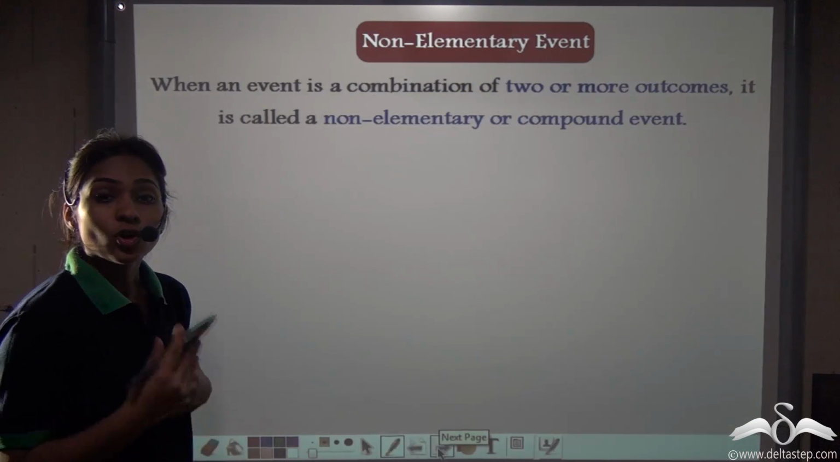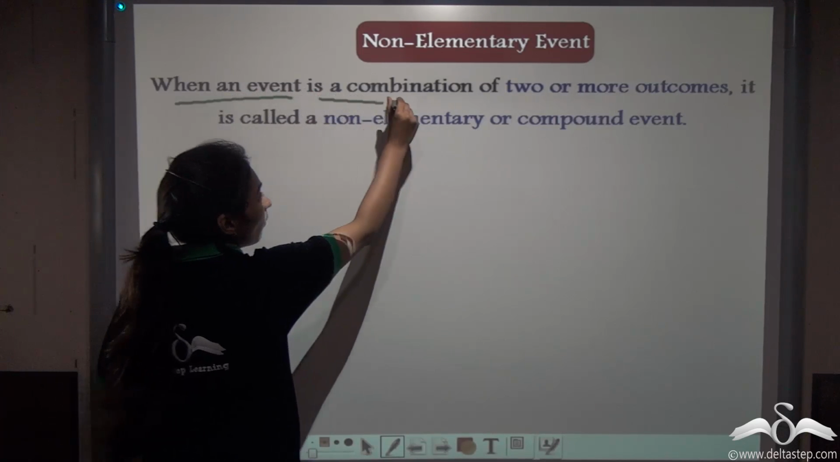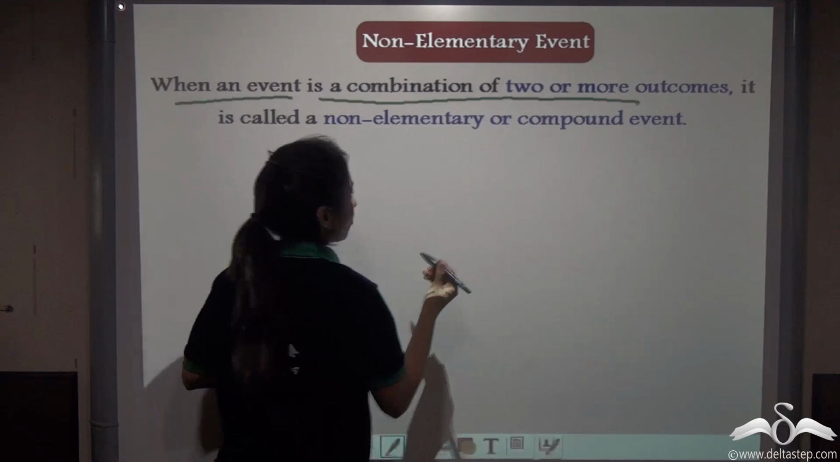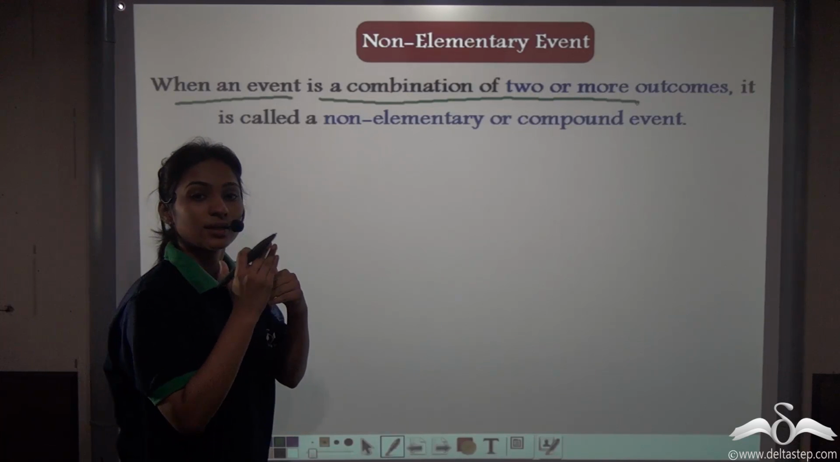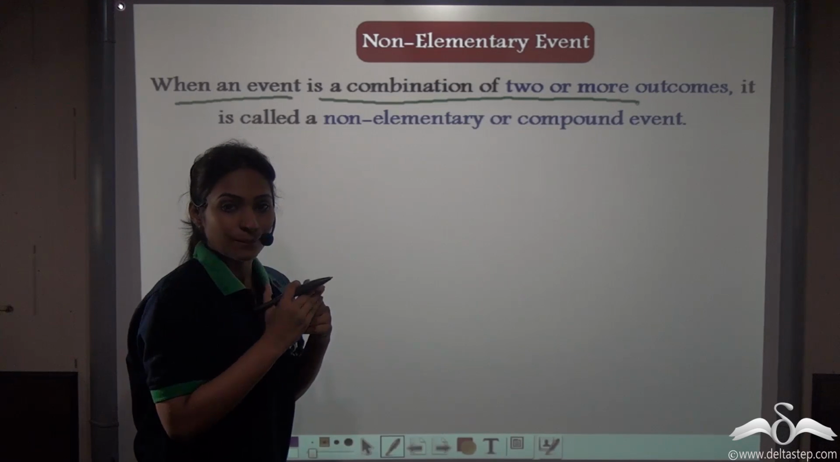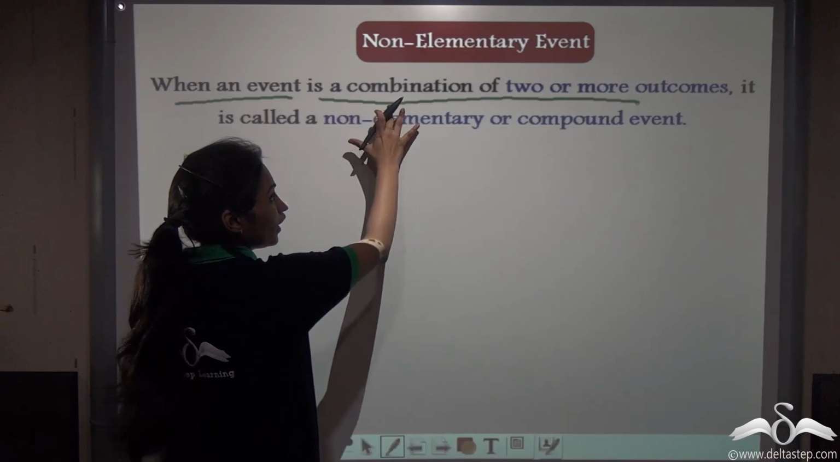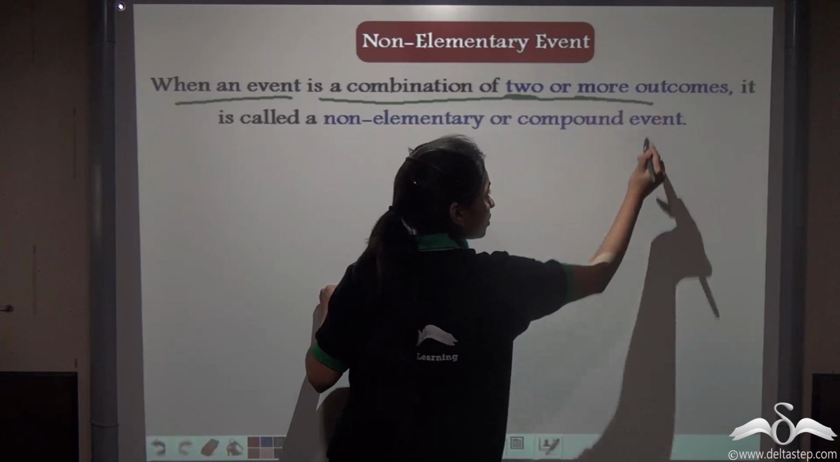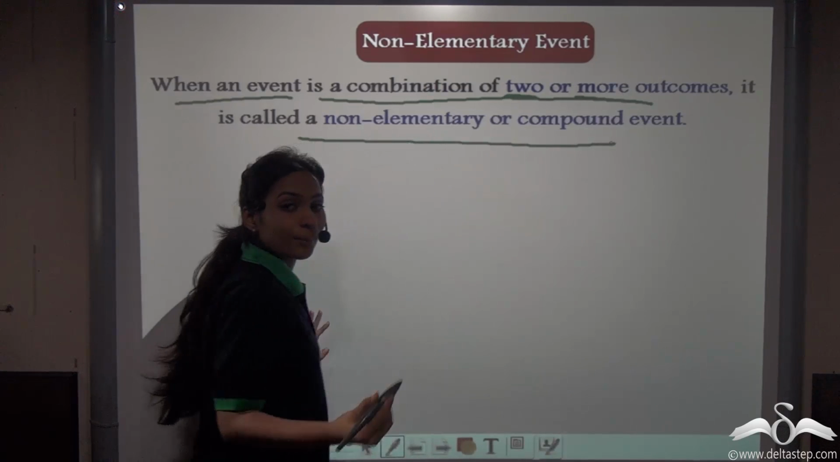Now what about a non-elementary event? What did I tell you? When an event is a combination of two or more outcomes. Now we have finished with an event which is done with one outcome or one sample point. That is called elementary. Now the rest that have a combination of two or more outcomes will be known as non-elementary or compound events.